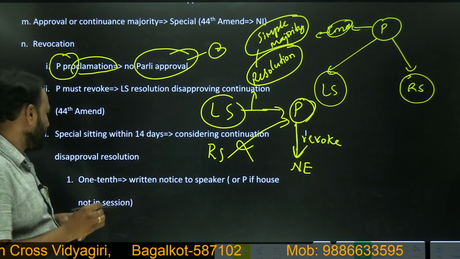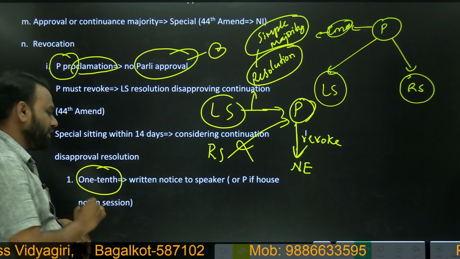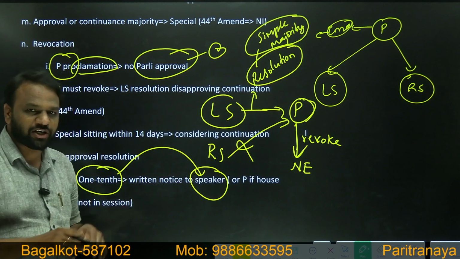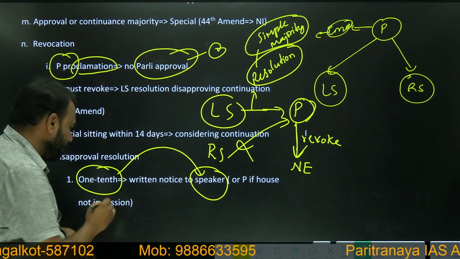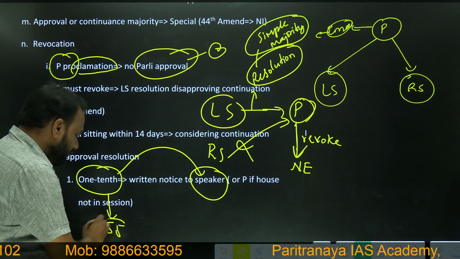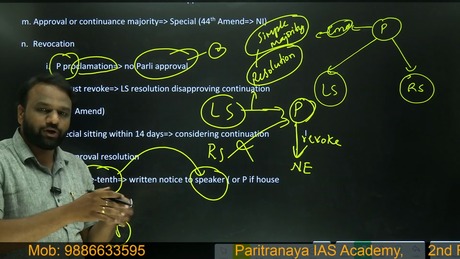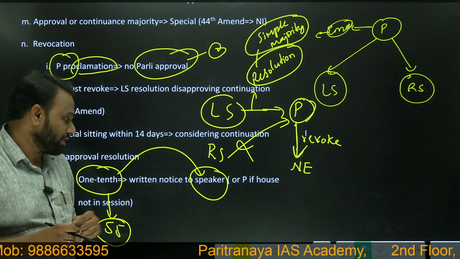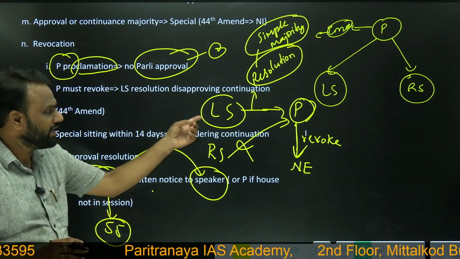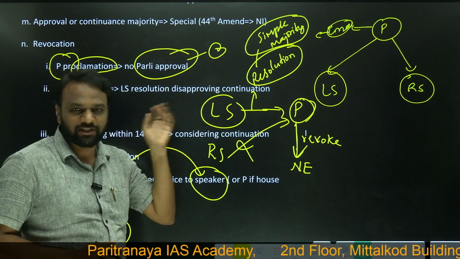When it is in session, 1/10 of the members of Lok Sabha will write a notice to the Speaker. 1/10 of 545 is 55 members. If 55 members of Lok Sabha write to the Speaker, then the Speaker will call a special sitting, and in that special sitting, they can pass the resolution.